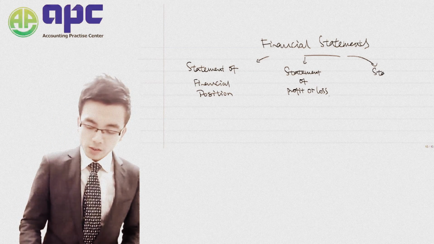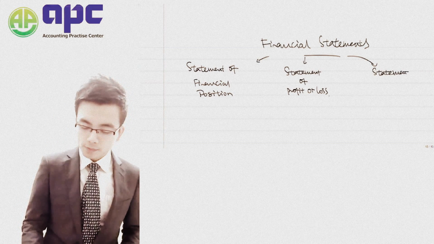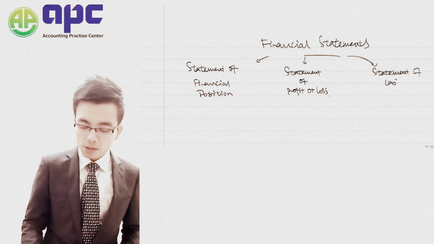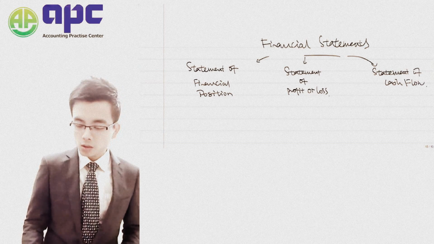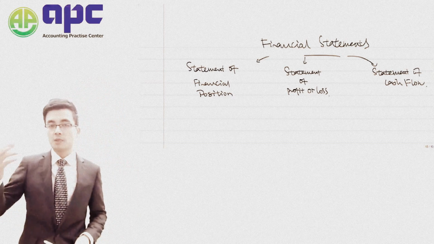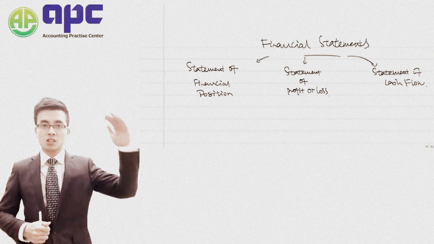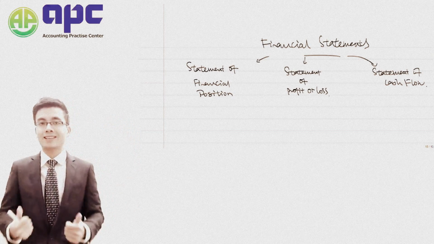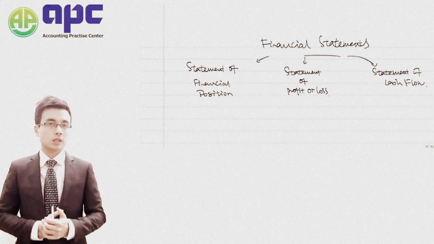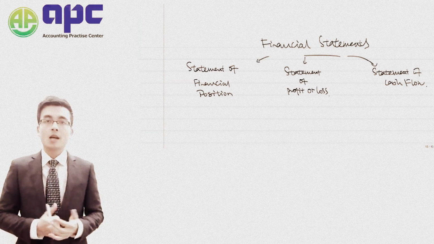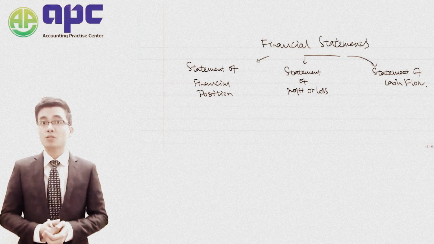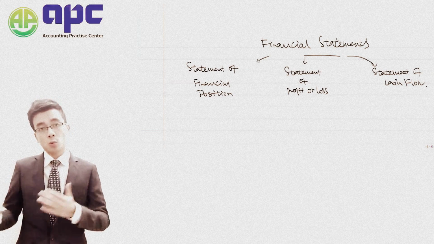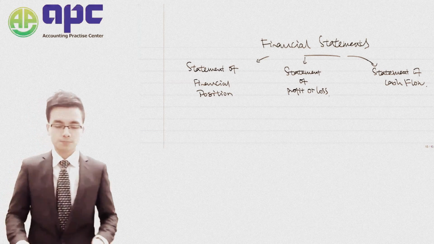We also need to prepare the statement of cash flow in order to show the movement of cash from the start of the year to the end of the year, so that we can show a clear picture to the shareholder of what's going on. And we are also required to prepare the statement of changes in equity. Of course, we will see that in due course.